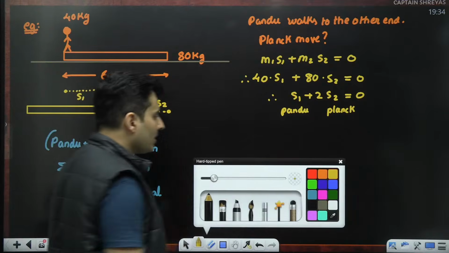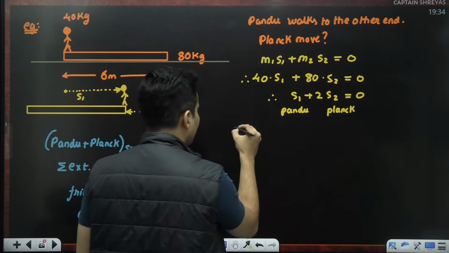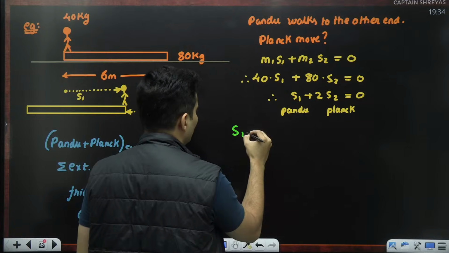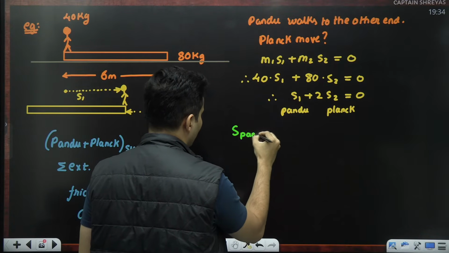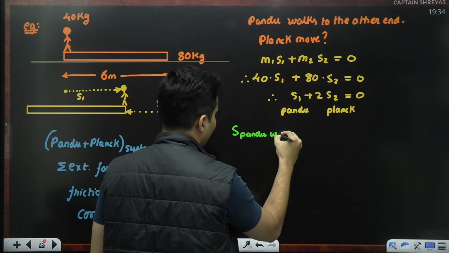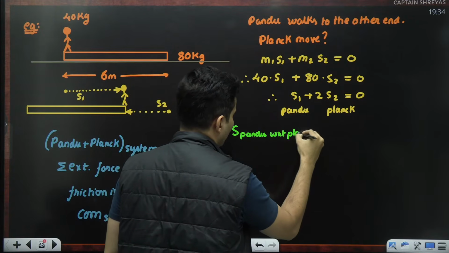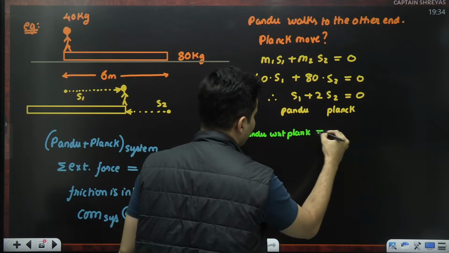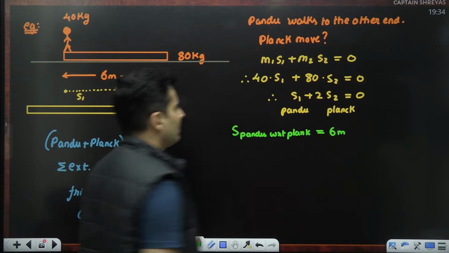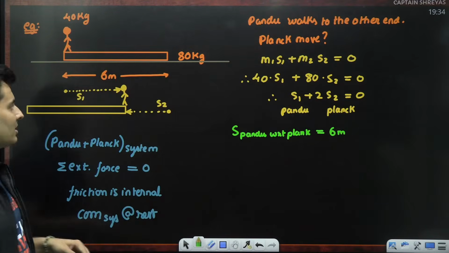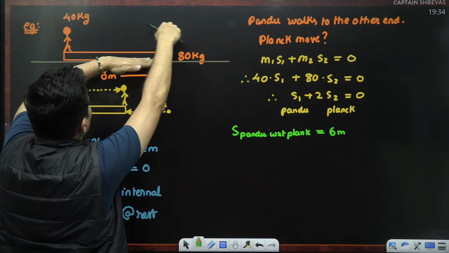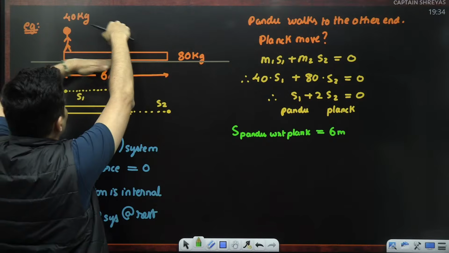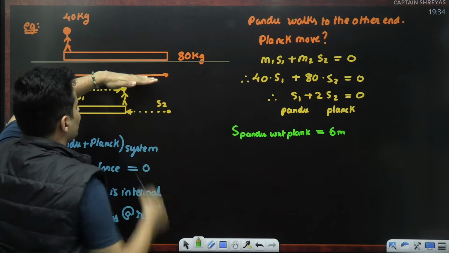So, strictly speaking, the displacement of Pandu with respect to the plank is 6 meters. That is relative displacement. If you are on the plank at rest, you will see the Pandu coming here. Yes, the plank has moved, but for you, he has moved 6 meters.